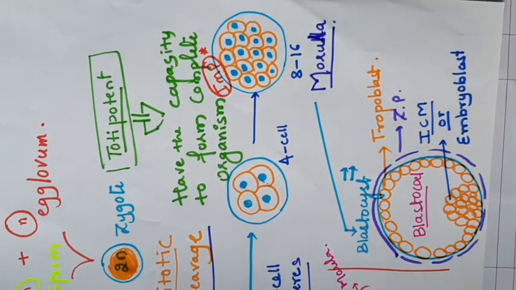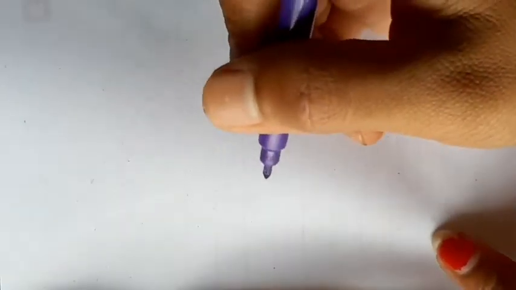When the zona pellucida layer breaks, the blastocyst is going to be attached to the endometrium layer. Here you have to remember the structure before fertilization.